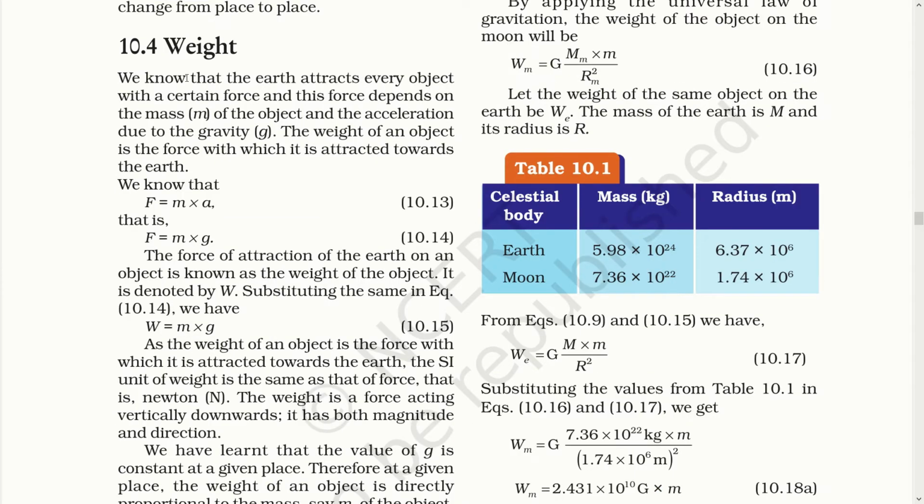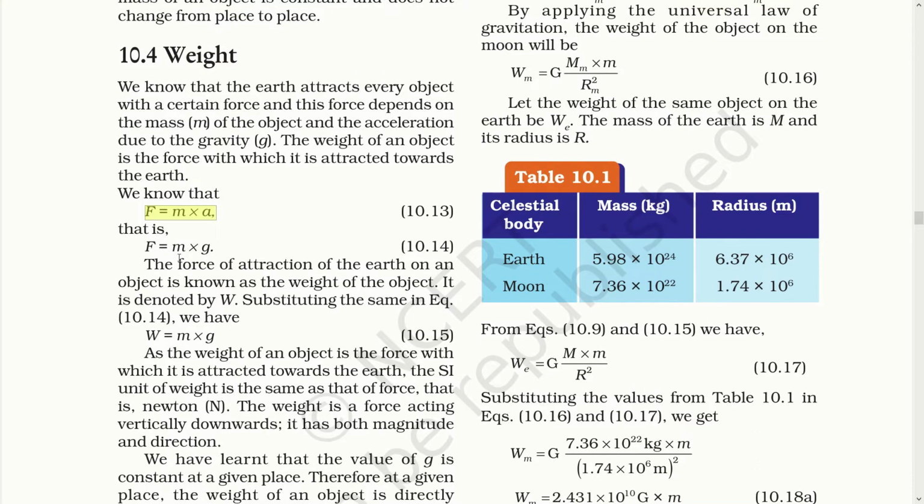Weight. We know that earth attracts every object with a certain force, and this force depends on mass and the acceleration due to gravity. The weight of an object is the force with which it is attracted towards the earth. We know that F is equal to ma. For finding the force that is attracted by the earth, force is equal to m into g. The force of attraction of earth on any object is known as the weight of an object. It is denoted by W. Substituting the equation, we have W is equal to m into g.